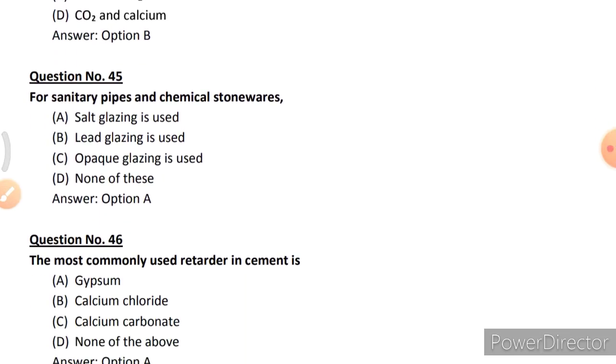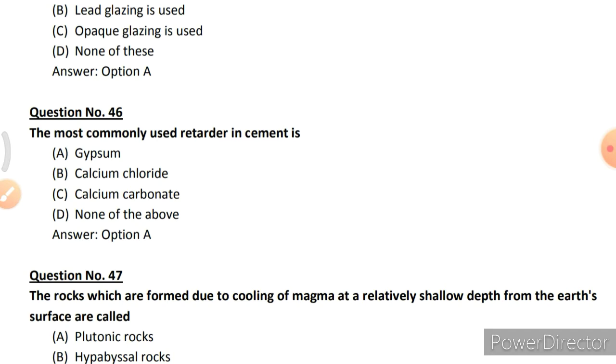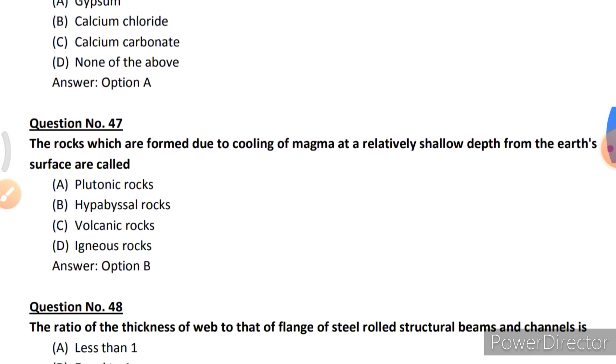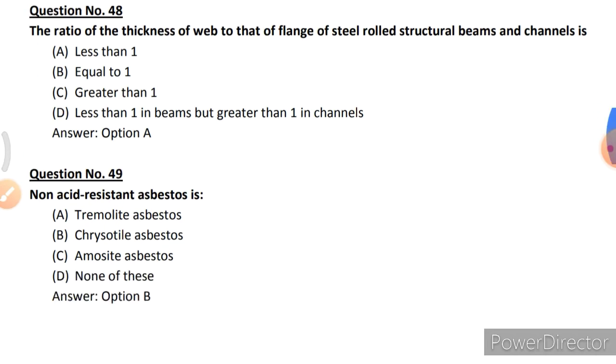For sanitary pipes and chemical stonewares, option A, salt glazing is used. The most commonly used retarder in cement is option A, gypsum. The rocks which are formed due to cooling of magma at a relatively shallow depth from the earth's surface are called option B, hypabyssal rocks. The ratio of the thickness of web to that of flange of a steel rolled structural beams and channel is option A, less than 1.